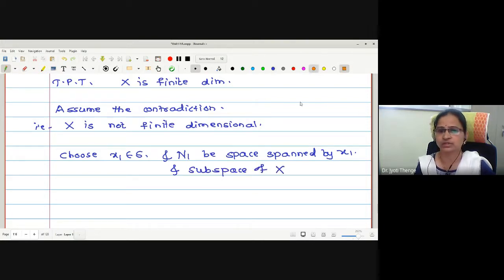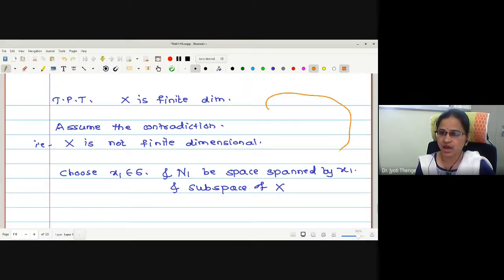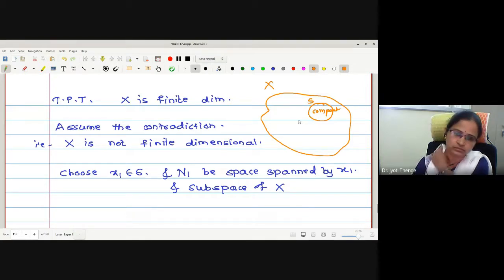Try to get what I am doing. We have the space X, and our aim is to show that it is finite dimensional. There is a closed unit sphere S, given to be compact. Now let me select one element x1 in S and form the space spanned by x1. Then what is the dimension of N1?